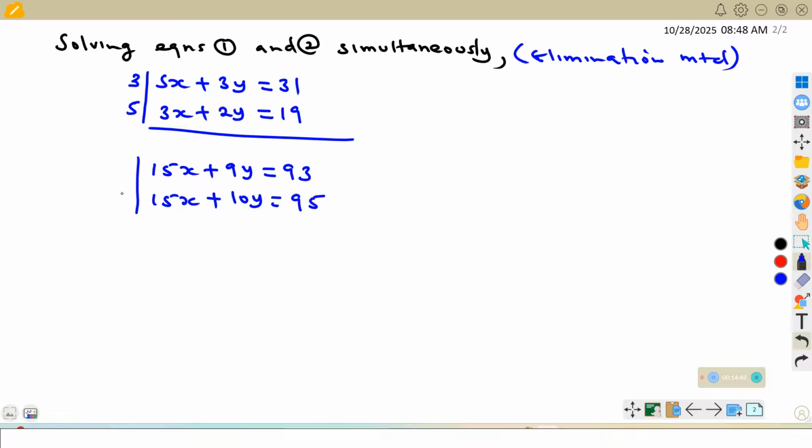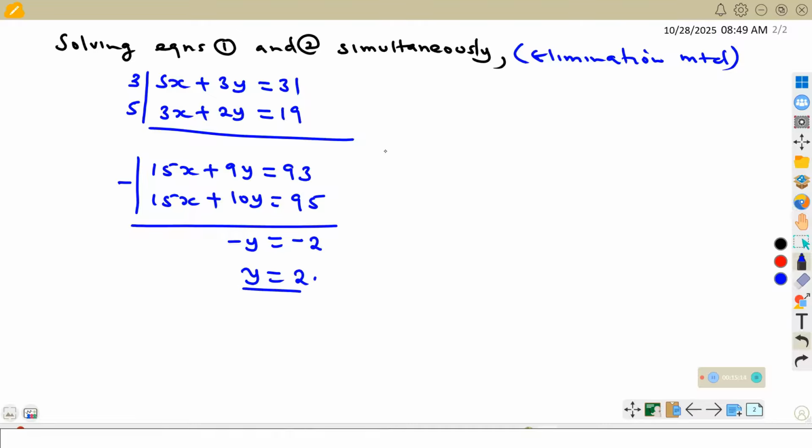So from there, let us eliminate x. The coefficients are the same, and the signs are also the same now. If the signs are the same, we subtract. So from here, we shall have this as 0. 9y minus 10y will be negative y, and this will be equal to negative 2. So here, it will give us y as 2.